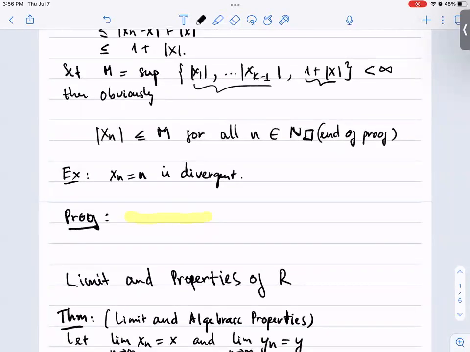A consequence is that the sequence xn equal n is divergent. How do we prove it? This is another example of proof by contradiction. So assume that the sequence here is convergent.